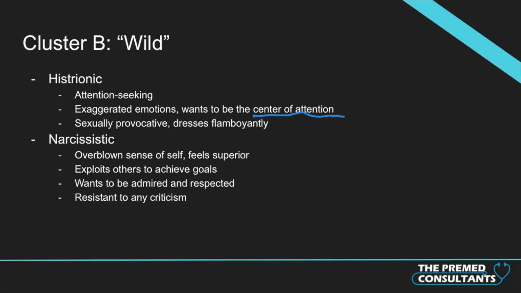And the last disorder in cluster B is narcissistic personality disorder, which you probably can guess is somebody who has a very overblown sense of self. They feel superior to others. They exploit others to achieve goals. Everybody is kind of just a rung on the ladder that they can step on to get where they want to go. They want to be very admired and respected, and they are resistant to any criticism.